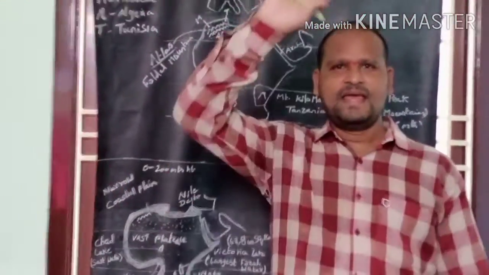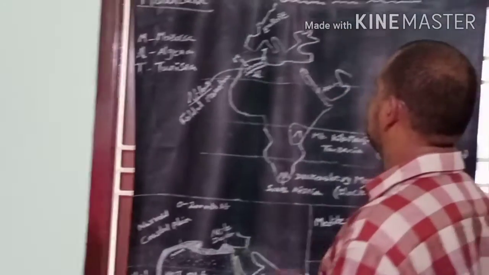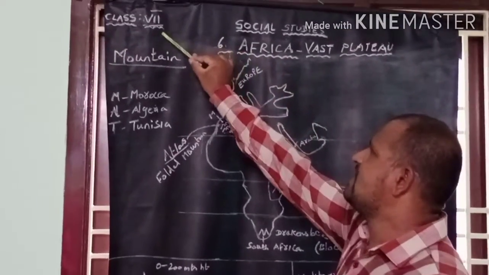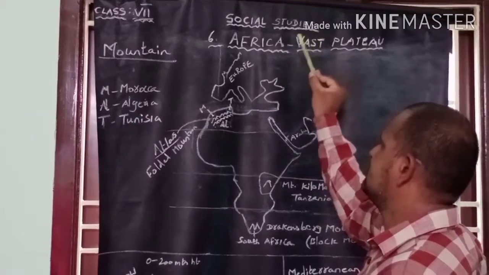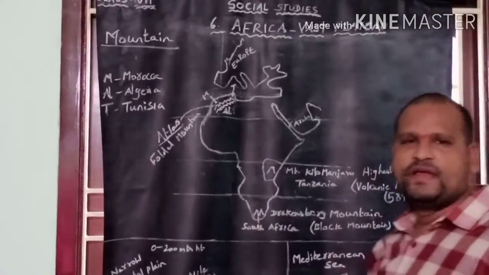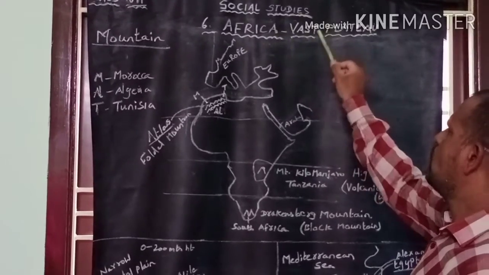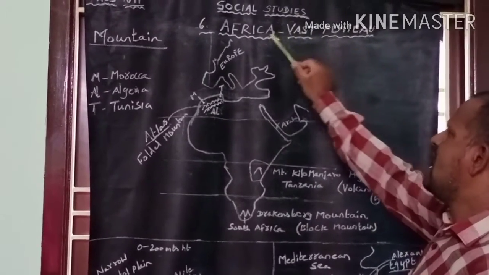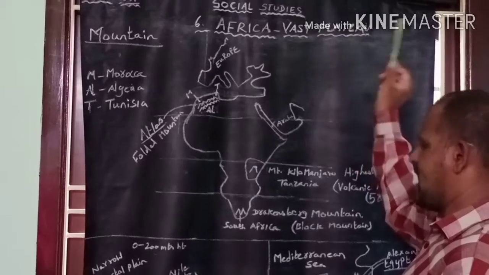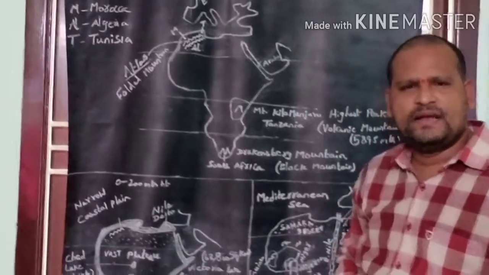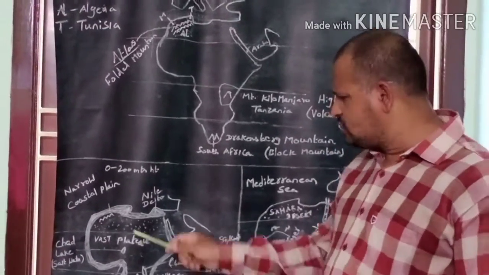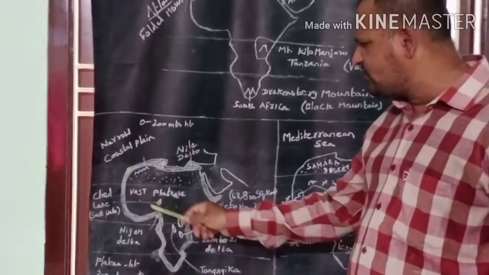Namaste children. Hi. Let us discuss the sixth lesson in seventh class social studies, Africa. Today in this video we would like to discuss Africa and the vast plateau. Africa, vast plateau. Children, do you see large plains in the interior part of the African continent?